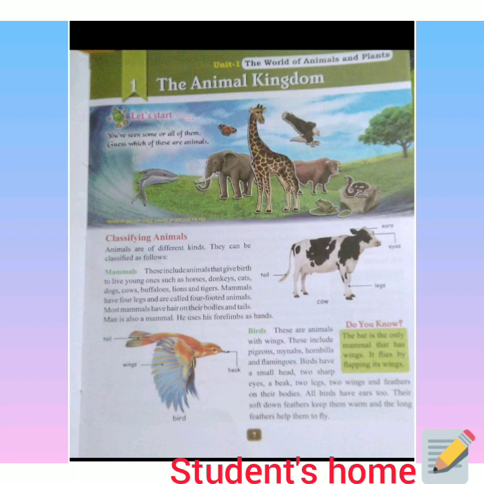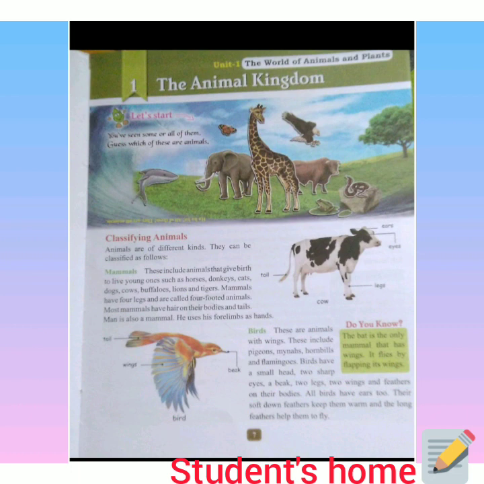Most mammals have hair on their body and tails. Man is also a mammal. He uses his forelimbs as hands. So class, now our next topic is birds. Continuing with the chapter, these are animals with wings. These include pigeons, myna, hornbills, and flamingos.